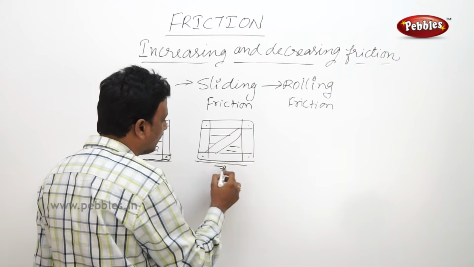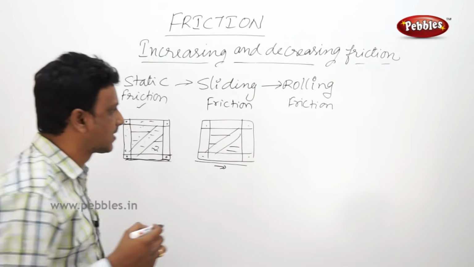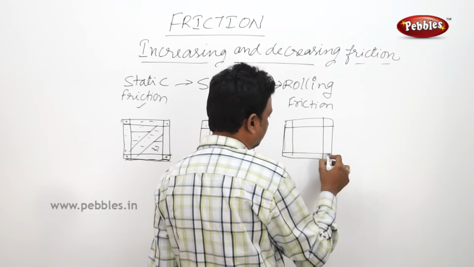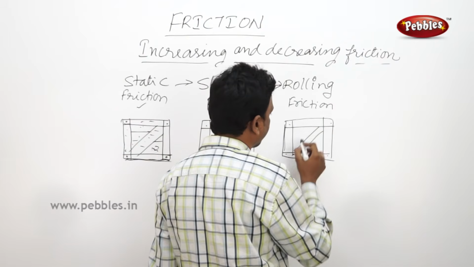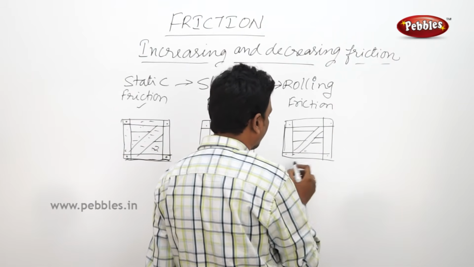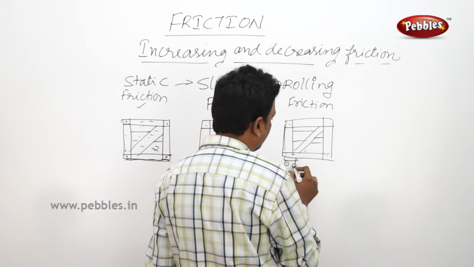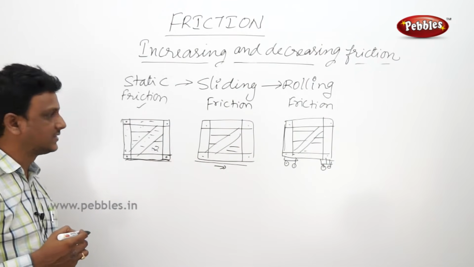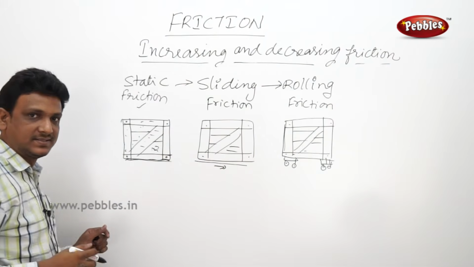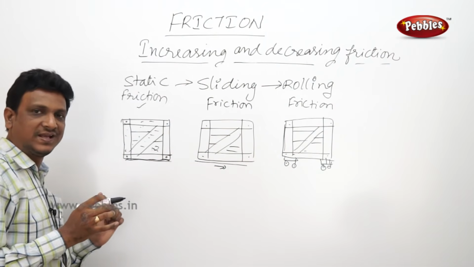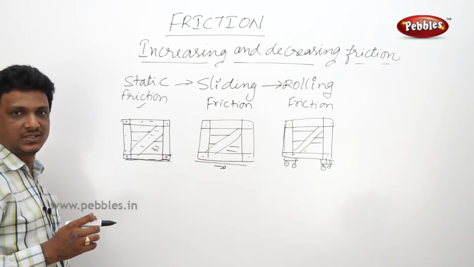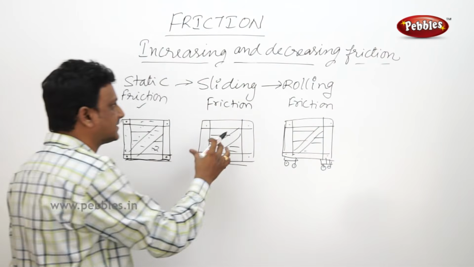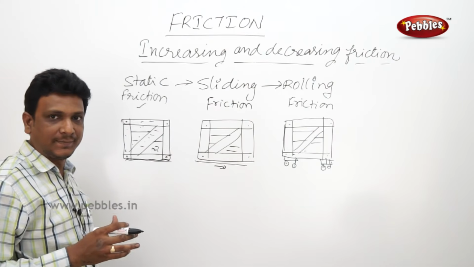Somebody is pulling. It is moving. It is sliding friction. So, for the same box, in this case, some wheels are fixed, right? So in the first instance, when you try to move this box, it's very heavy. You have to apply more force. That means the static friction is more compared to the sliding friction, because you need not apply the force.